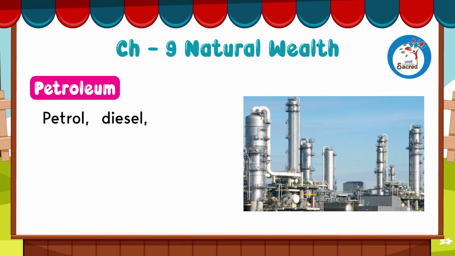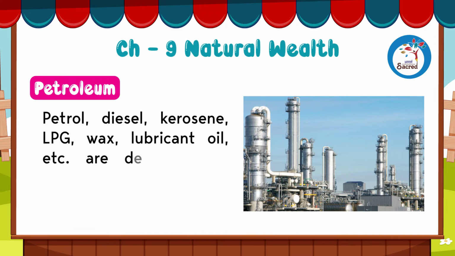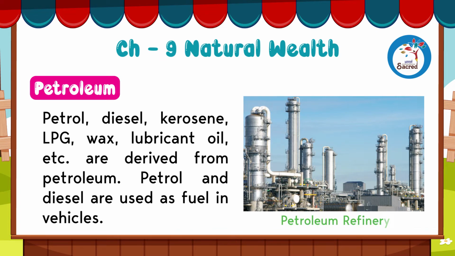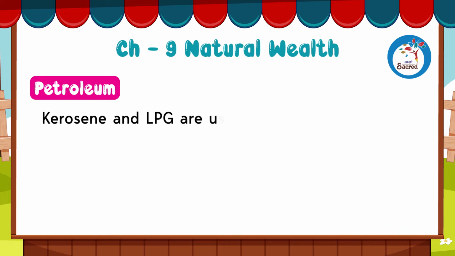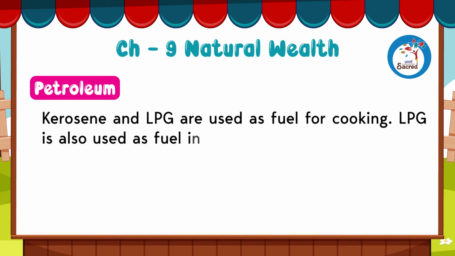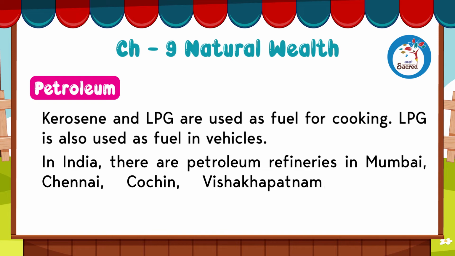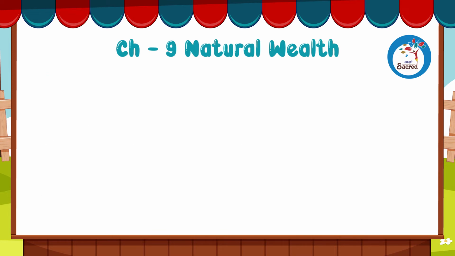Petrol, diesel, kerosene, LPG, wax, lubricant oil, etc. are derived from petroleum. Petrol and diesel are also used as fuel in vehicles. Kerosene and LPG are used as fuel for cooking. LPG is also used as fuel in vehicles. In India, there are petroleum refineries in Mumbai, Chennai, Cochin, Visakhapatnam, Goa, and Tuticorin.